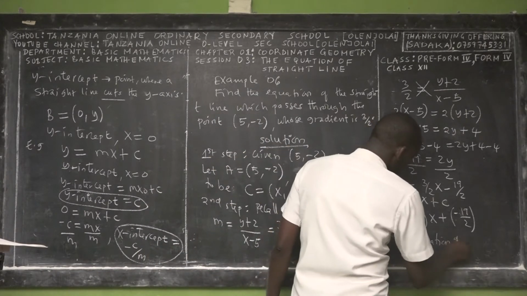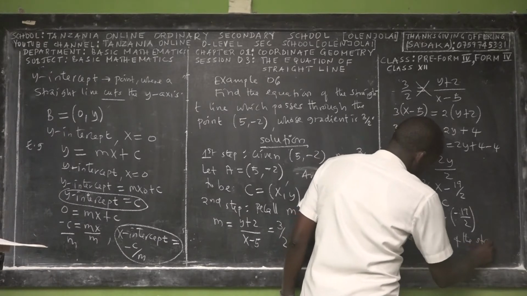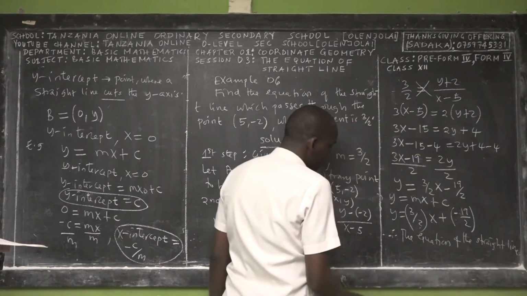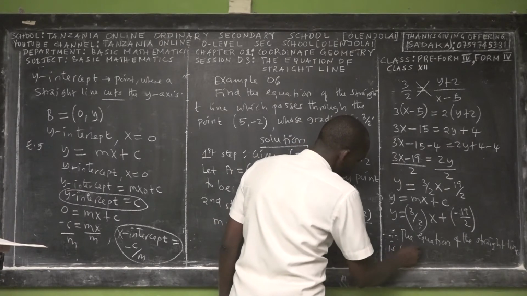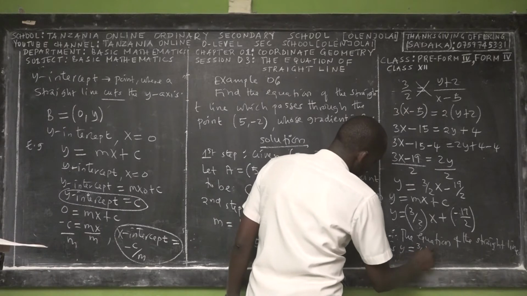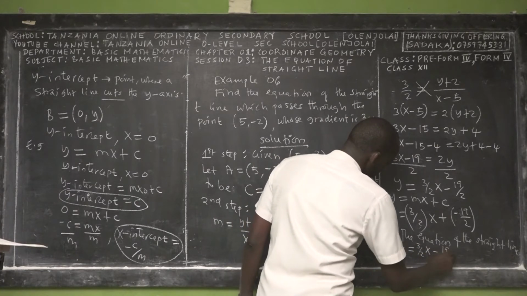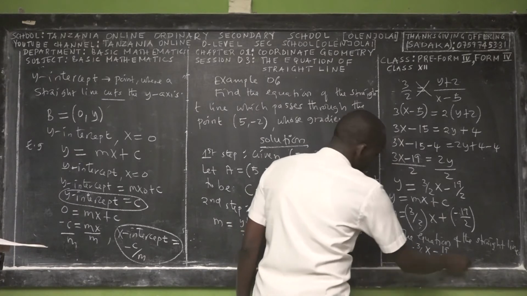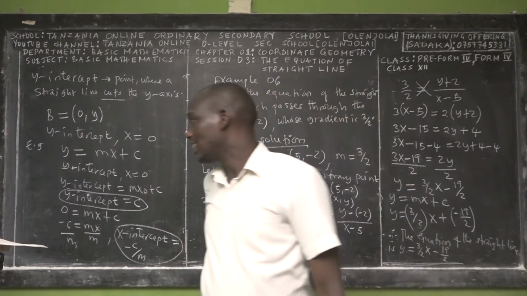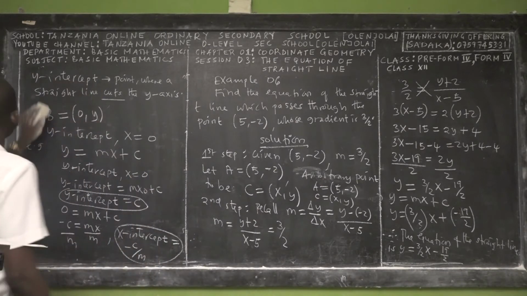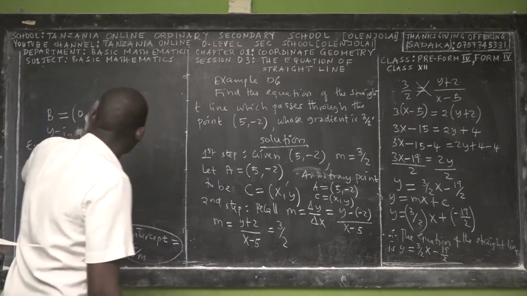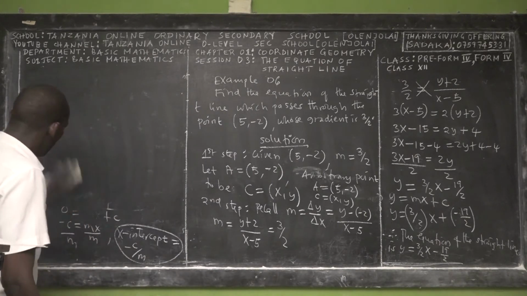The equation of the straight line is y is equal to 3 over 2 x minus 19 over 2. Then you're done. You see how mathematics is beautiful? And it's not a complex subject that you think.